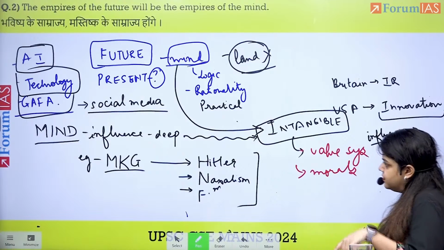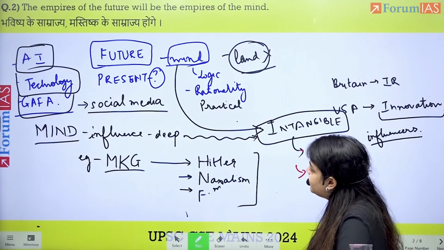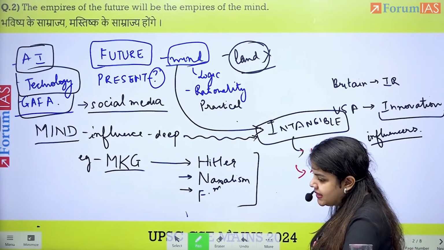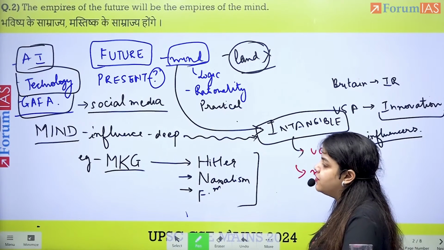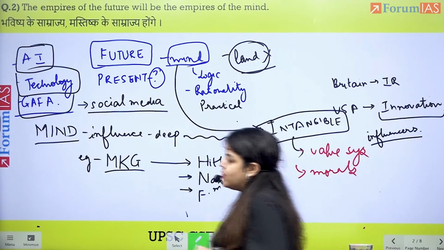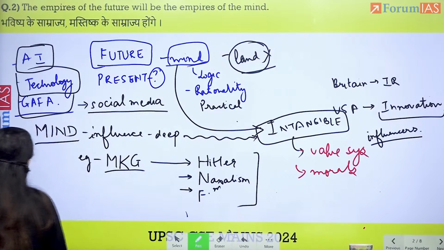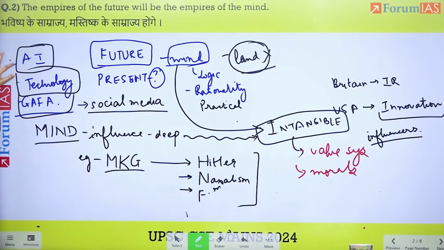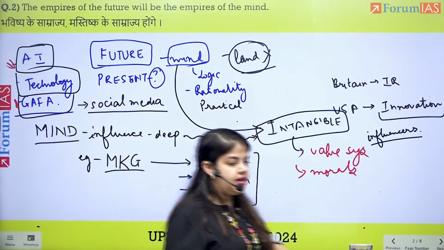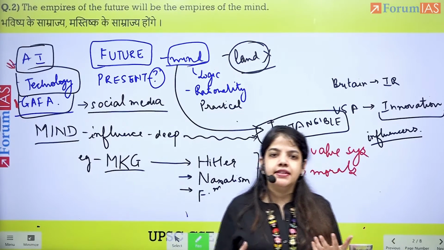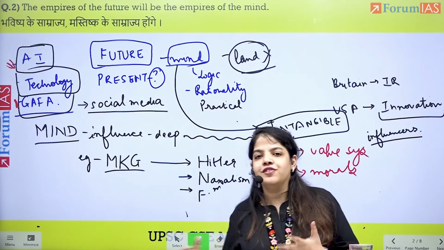Now, with this, we will be able to conclude this essay, and we'll be able to say that mind is a very powerful tool. With the advent of tools like artificial intelligence, social media, which have been making us a consumer, which is making us dependent, man has become a tool of his tools.